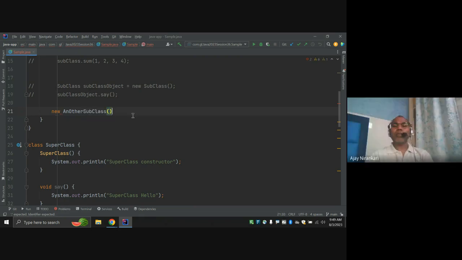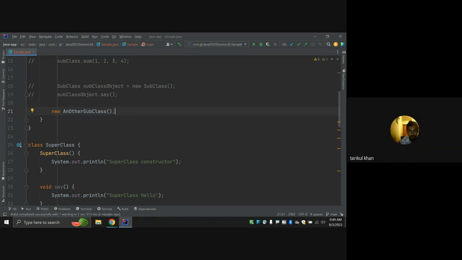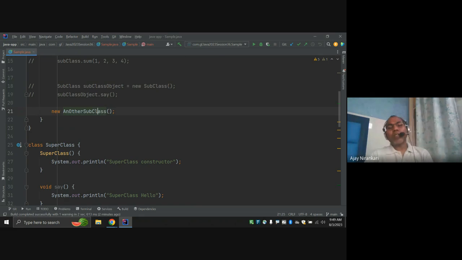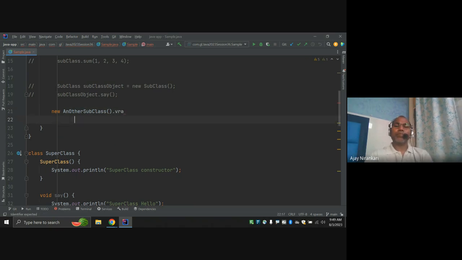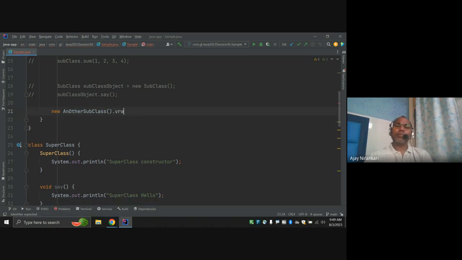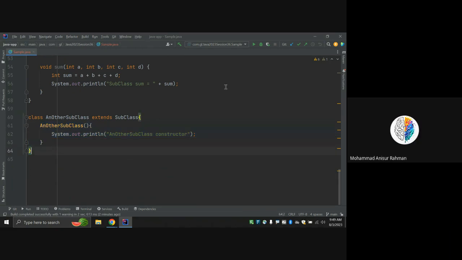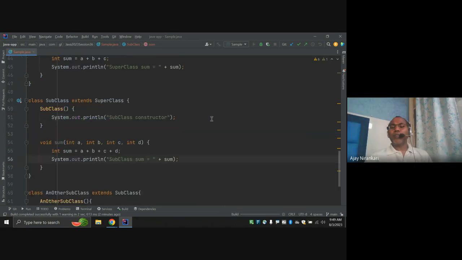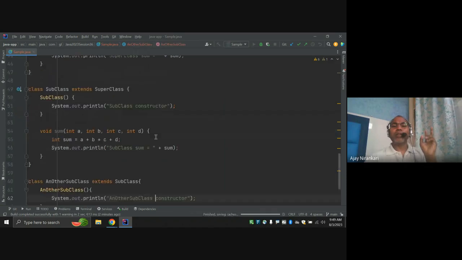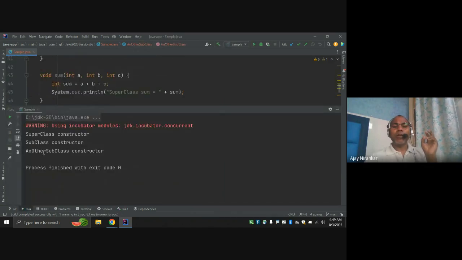Here our intention is, let's get the variable name. Okay, this is the object. As you notice, in this class we have not written any method. If you run it, by default, one object, two objects, three objects are created.